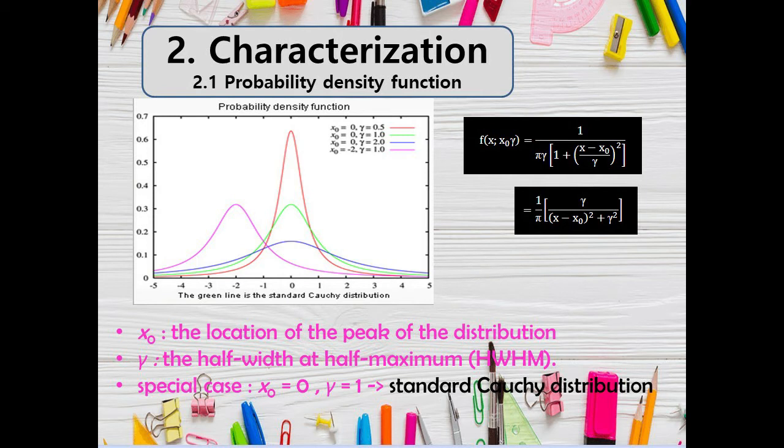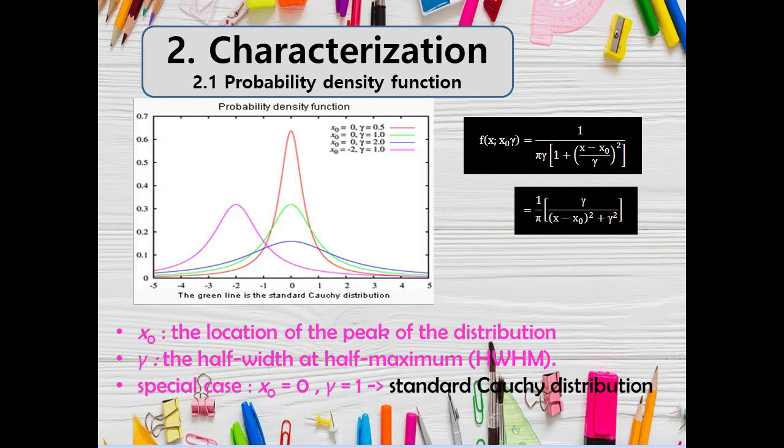Now let's take a look at the green curve. For the green curve, the location parameter is 0, while for the scale parameter, it's 1. And it is a special case, the standard Cauchy distribution, which says that x0, the location parameter, which is 0, and lambda, the scale parameter, which is 1, is the standard Cauchy distribution.